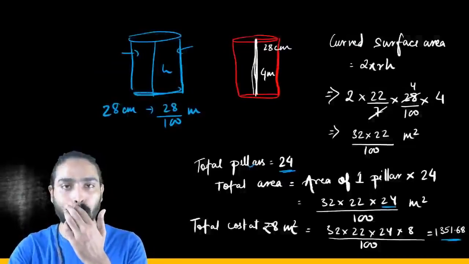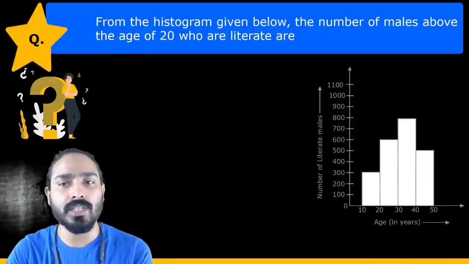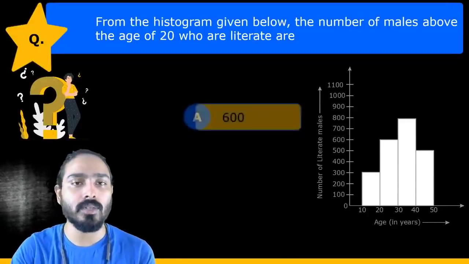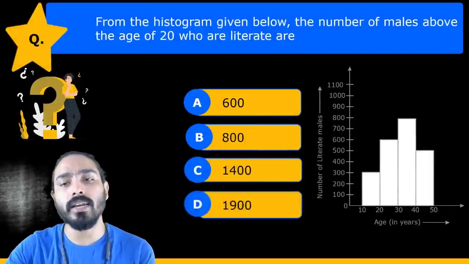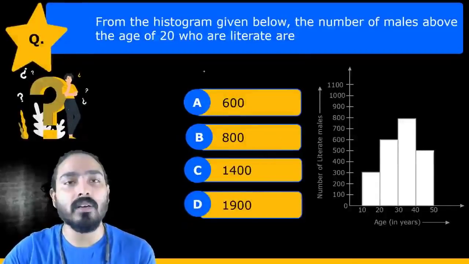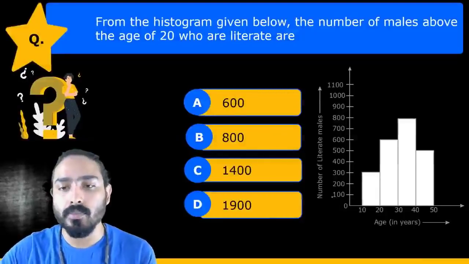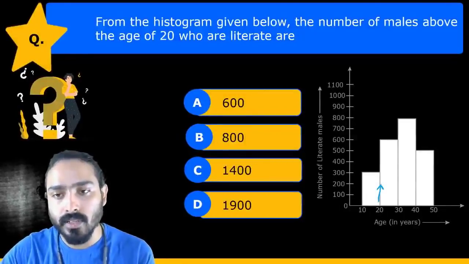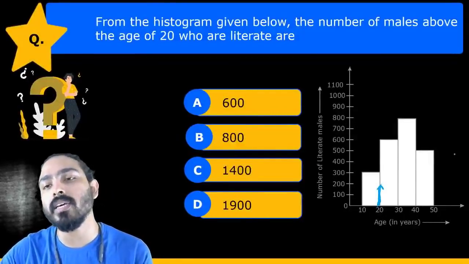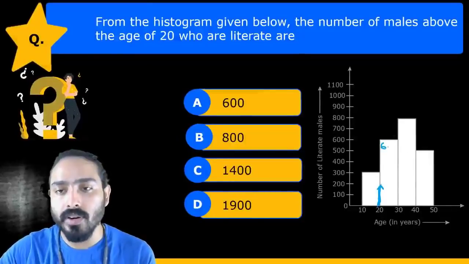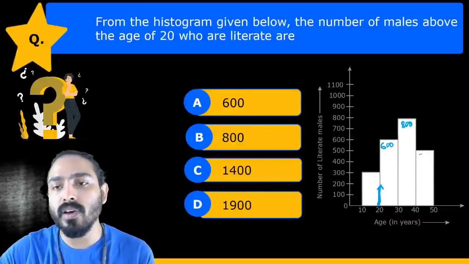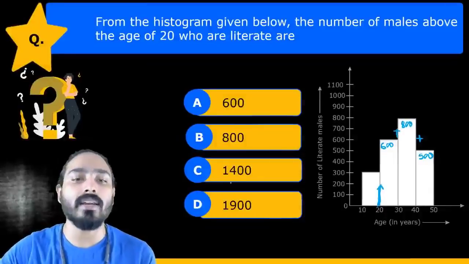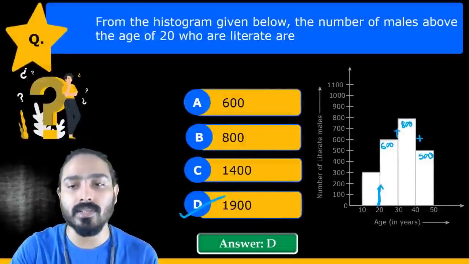Let's move ahead. In this graph, this question is very easy. You could have certainly scored some marks in it. Just look here. We have to find out the number of males above the age of 20. This is the line of 20. So we have to look for anything above that. So this is 600, this is 800, and this is 500. Adding all these, we will get 1900. So D is the right answer.